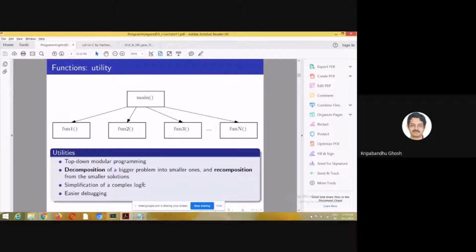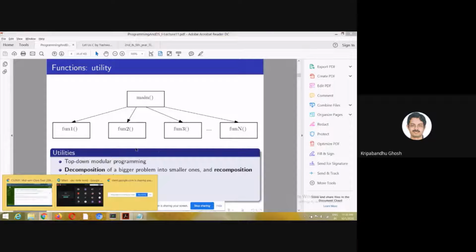So why are functions so important? User-defined functions form a very important part of the C programming language, because they give you the functionality of top-down modular programming. So what is modular programming? Let's take an example of a program which I set as a question in the class test.